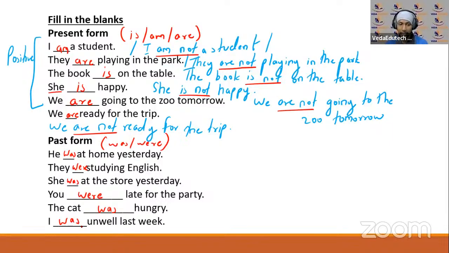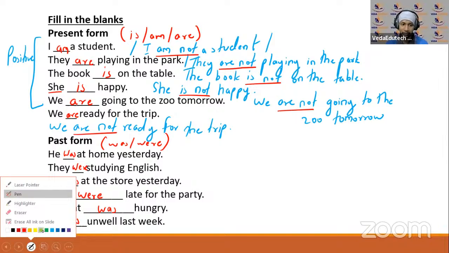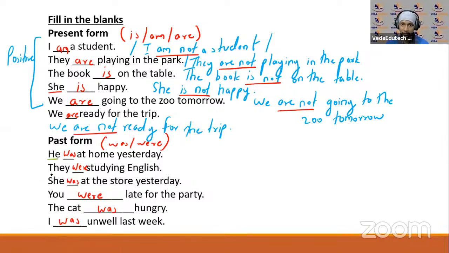Subject समझ गए ना? I hope you have understood regarding those subjects there. Here, the subject he was singular, they plural, she singular, you again singular but second person. Okay, cat there singular, I first person singular.